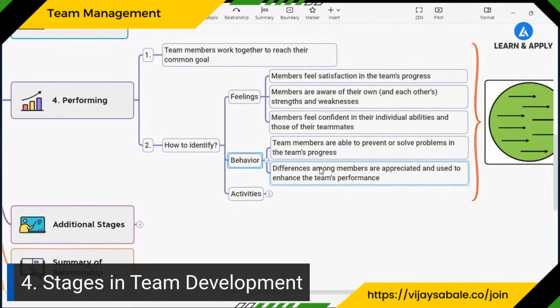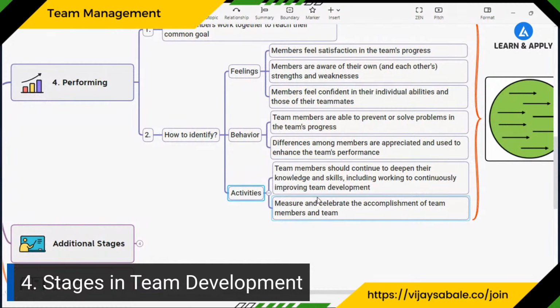What kind of behaviors can we see in this performing stage? Team members are able to prevent or solve problems in the team progress. Differences among the members are appreciated and taken as another side to look at the problem or the solution. And what are the activities that we should initiate as a part of this performing stage? Team members should continue to deepen their knowledge and skills, including working to continuously improve the team development.